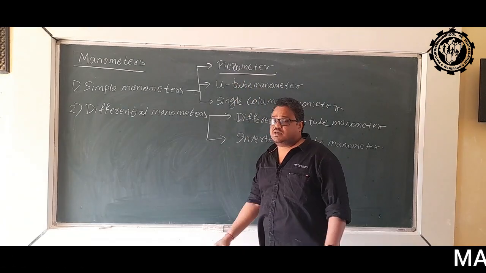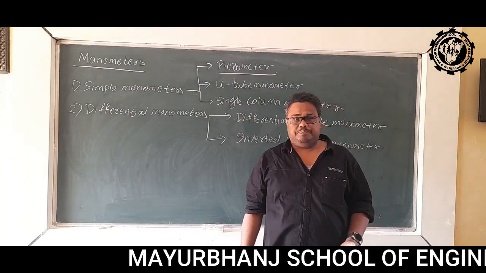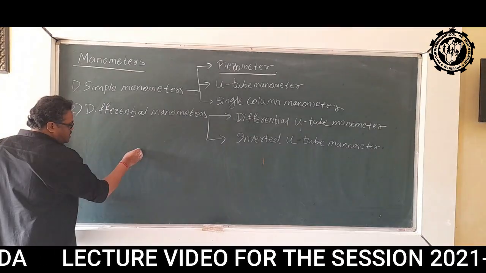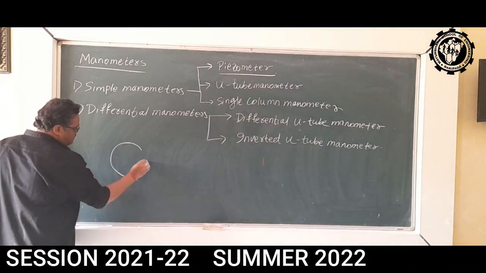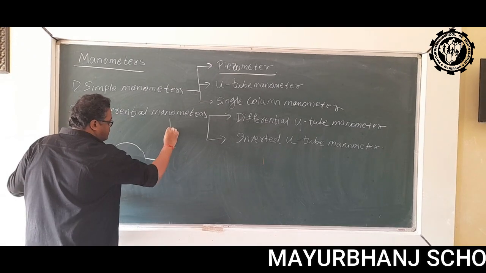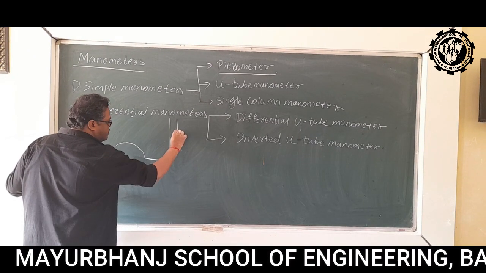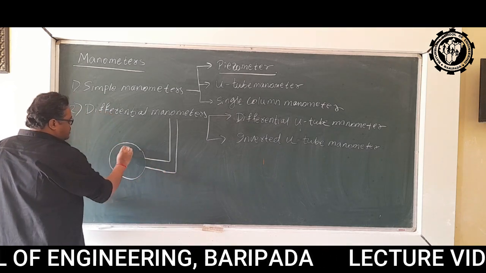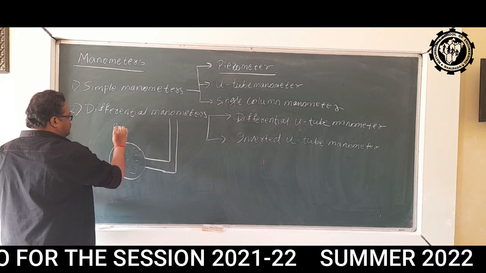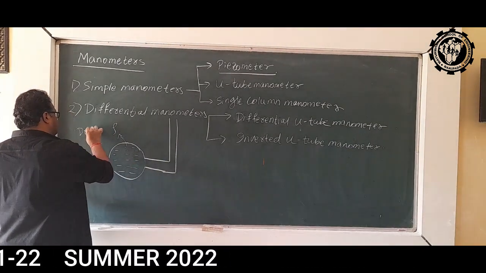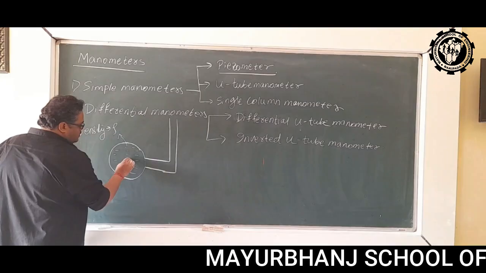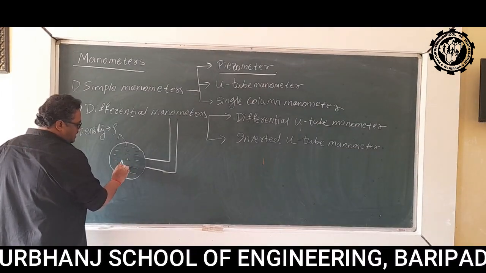So first of all, let us discuss the piezometer, which is considered the simplest form of manometer. In case of piezometer, it looks like this. Suppose this is your pipe. Some kind of fluid is here. Let's say the density of the fluid is rho. We are measuring pressure at this point, let's say A.